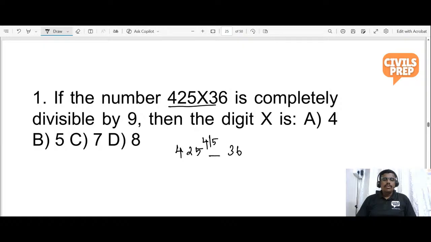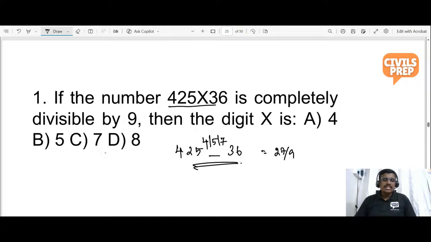So 4 plus 2 is 6, 6 plus 5 is 11, 11 plus 5 is 16, 16 plus 3 is 19, 19 plus 6 is 25. No, 25 is not divisible by 9. Come, let us check with 7. 4 plus 2 is 6, 6 plus 5 is 11, 11 plus 7 is 18, 18 plus 3 is 21, 21 plus 6 is 27. 27 is divisible by 9. So the entire number is divisible by 9.